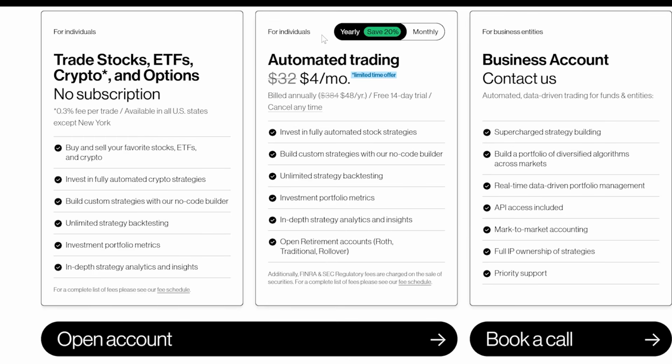So there is a retirement option here. Beware that there's a $100 closure charge for retirement accounts that doesn't apply to individual brokerage accounts. So definitely dive into the fine print on fees if you're interested in opening a retirement account.